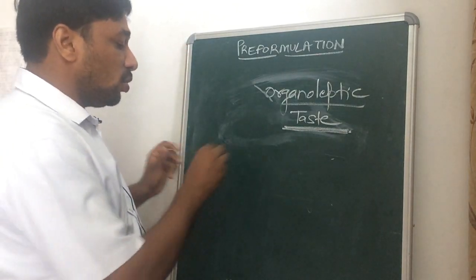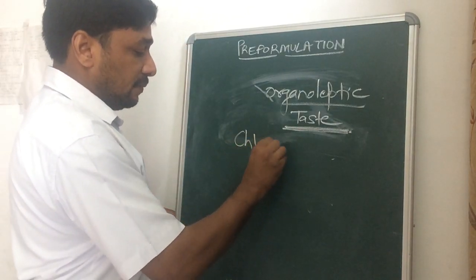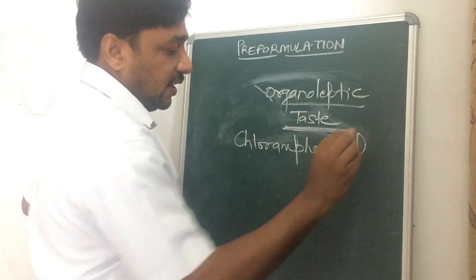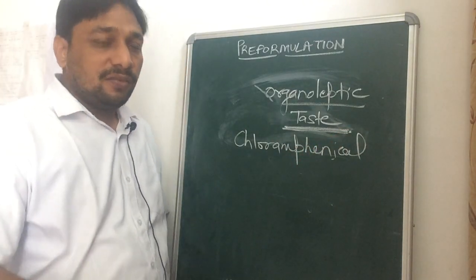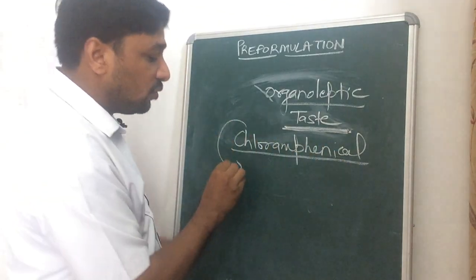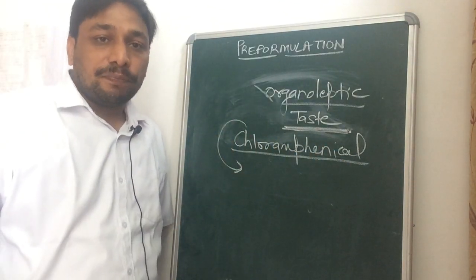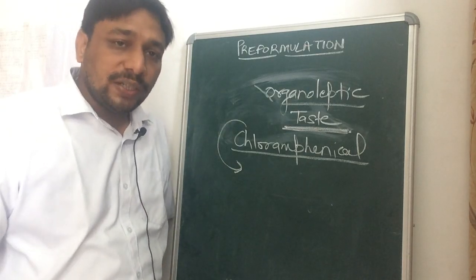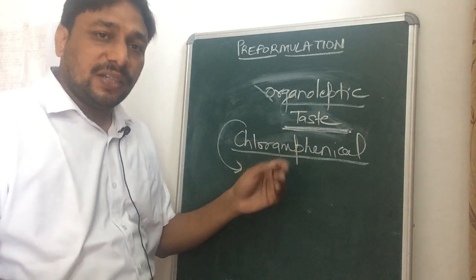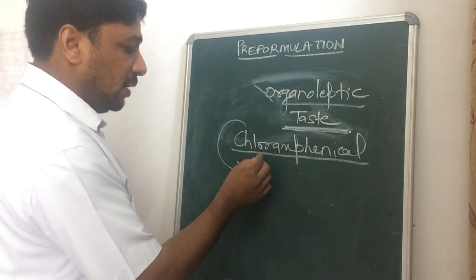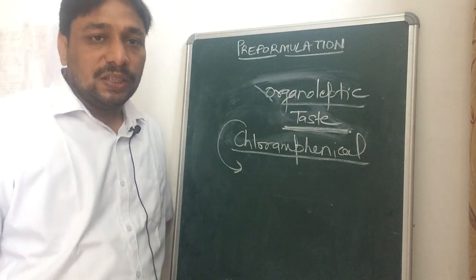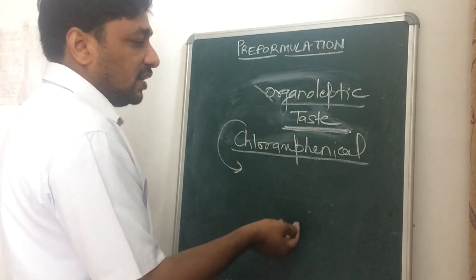For example, the drug chloramphenicol is bitter in nature, and when we make chloramphenicol into chloramphenicol palmitate, that becomes an insoluble derivative, and the bitter taste of the drug can be masked. So by making chloramphenicol palmitate, we can mask the bitter taste.